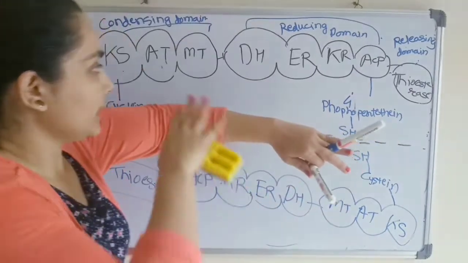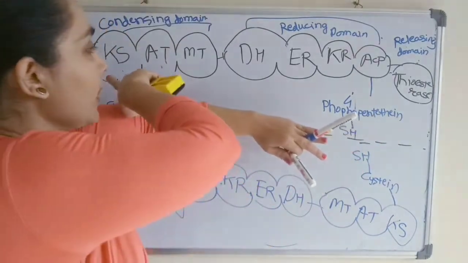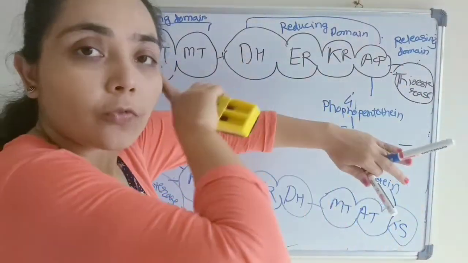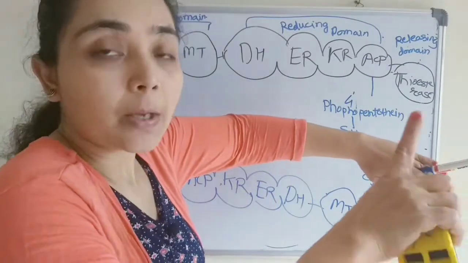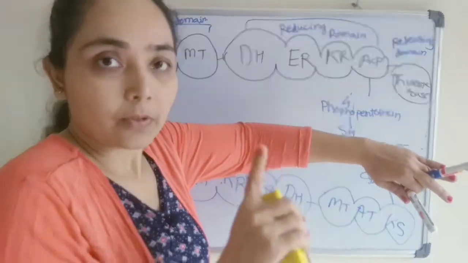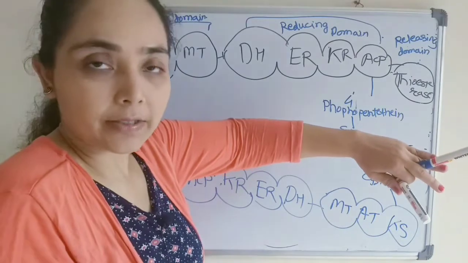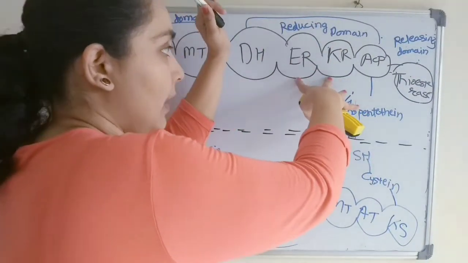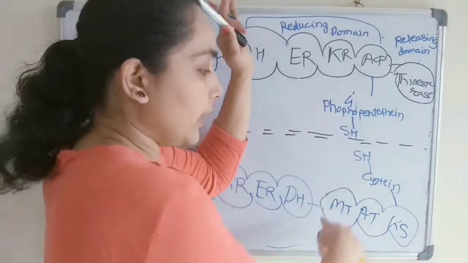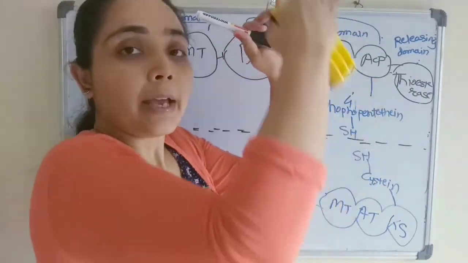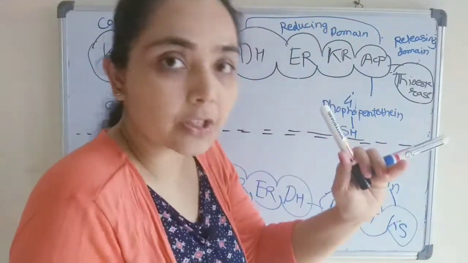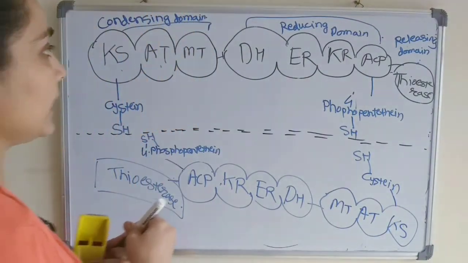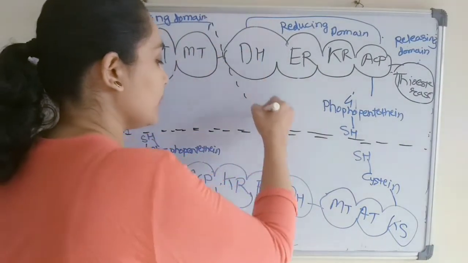See, what I am trying to say, if we just look at the one monomer, so one monomer has all 7 enzymes, but it is not active. Yeah, it will not synthesize fatty acid. To synthesize fatty acid, the first half of the first monomer will interact with the second half of the second monomer, and that way it will make one functional unit. So that is how it has two functional domains.